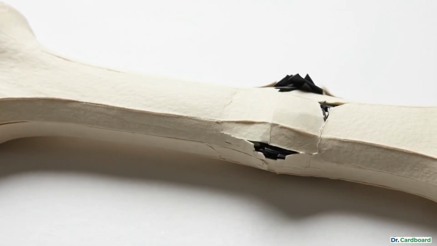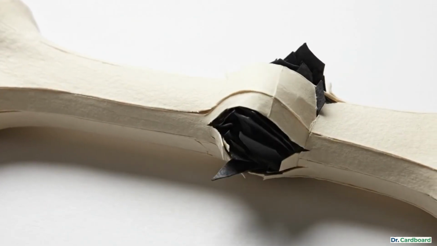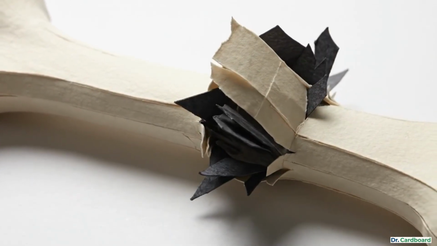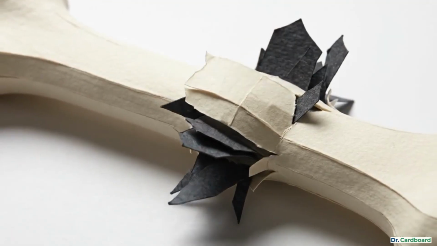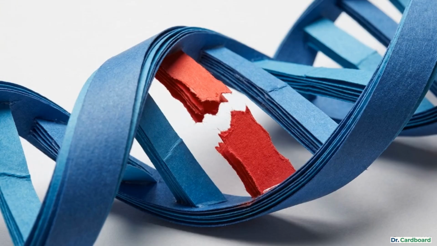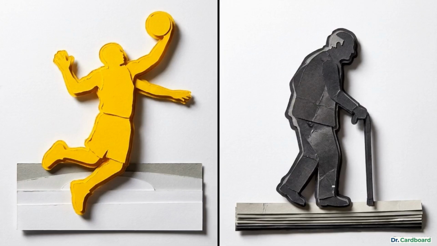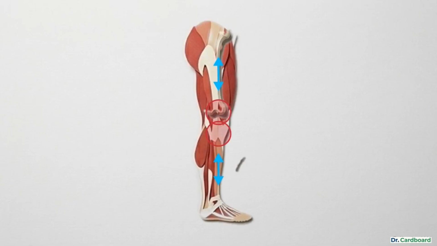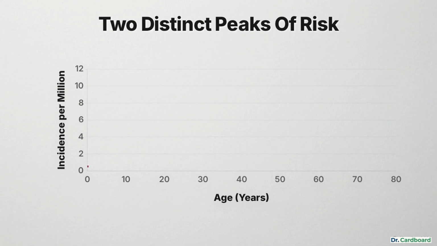Biological systems designed to build the human body can occasionally turn against it. In the skeleton, periods of massive physical growth require explosive cellular division, creating millions of opportunities for a single genetic copying error. Because of this vulnerability, the primary demographic affected by osteosarcoma, the most common primary bone cancer, is teenagers. During pubertal growth spurts, their long bones are elongating rapidly, making them uniquely susceptible to the cellular mutations that trigger the disease. This chart shows the bimodal age distribution of the disease.